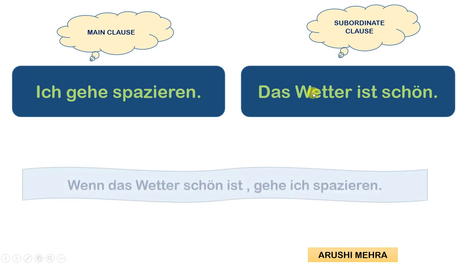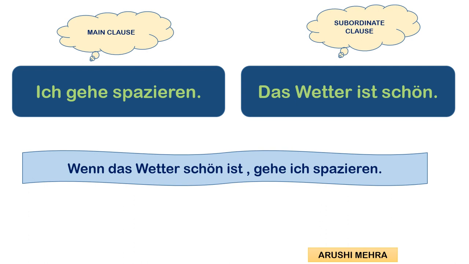Now let's see how we form the sentences. Here we have started with the subordinate clause, the wenn sentence. So, wenn das Wetter schön ist. As I told you, with the wenn sentence the verb goes at the end. So we start with wenn, then comes the subject das Wetter, then the adjective, and at the last comes the verb.